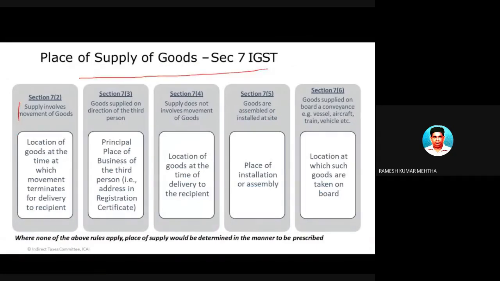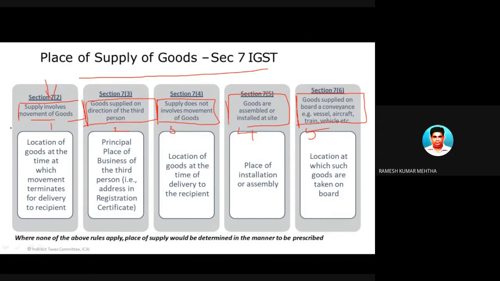Now this is heading one: supply involves movement of goods. Number two is goods are supplied on the direction of a third person. Then supply of goods doesn't involve movement of goods, and goods are assembled at site, and goods are supplied on board, that is on a ship, train, bus, or aircraft. So these are the cases: one, two, three, four, and five.